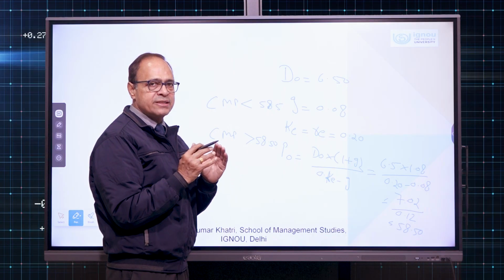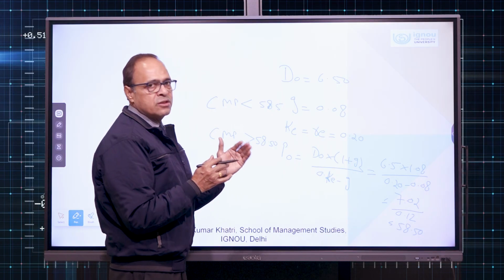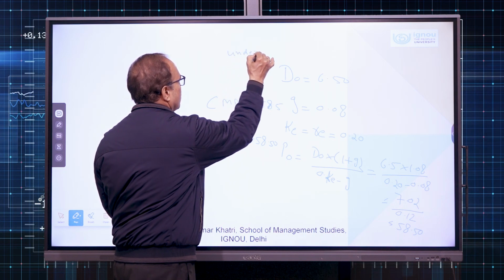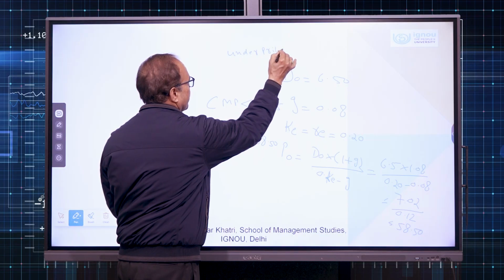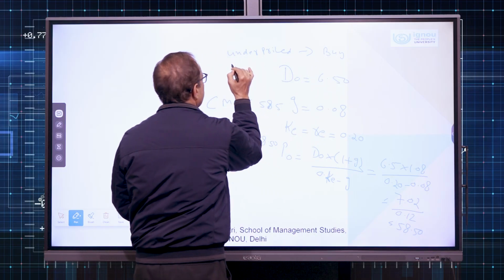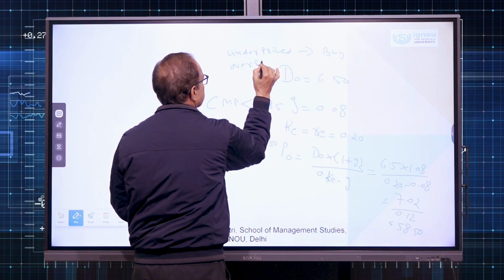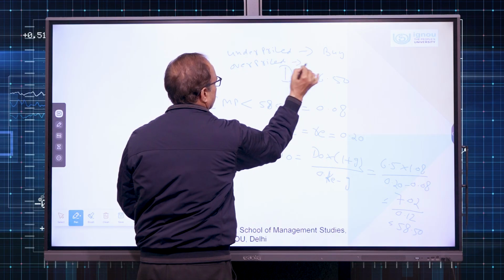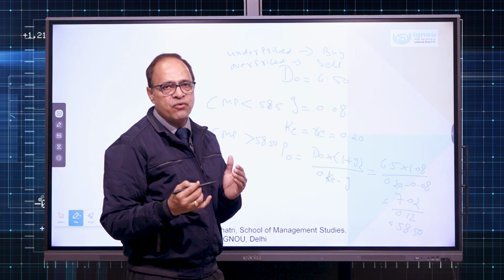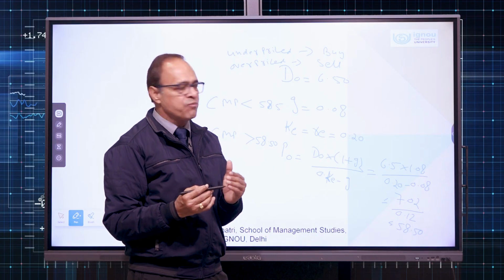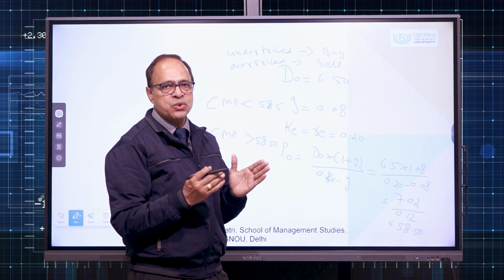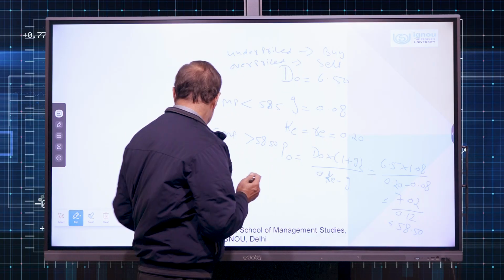Rather, if he is holding, he can sell it, because according to him, the share is overvalued. So, we always buy undervalued or underpriced shares. In case a share is underpriced, we suggest buying it. If a share is overpriced, we should sell it if we are holding it, or we should wait for the price to correct to our optimum level, then we should buy it. That is the fundamental used by people who focus on the dividend capitalization approach.